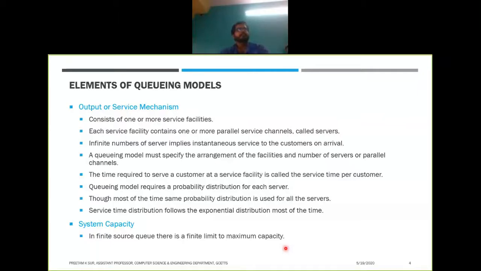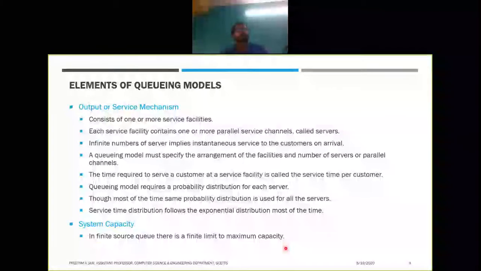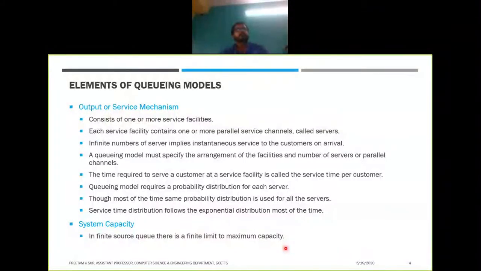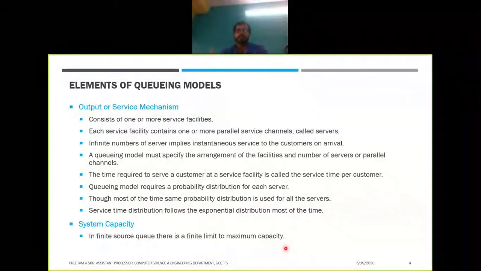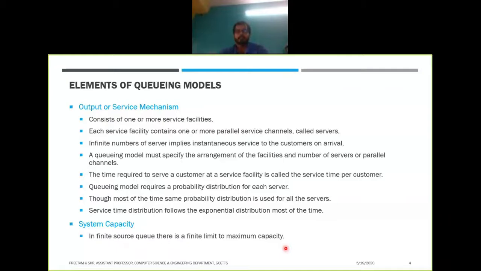Finite capacity is like when you are onboarding a bus, and you are in a queue to get onboarded. The number of seats is fixed, so you will be in a queue, and one by one you will get into the bus. As soon as the bus gets full, the service you are getting from the bus ends there, and the bus will leave. So this is an example of system capacity, which may be finite or infinite.